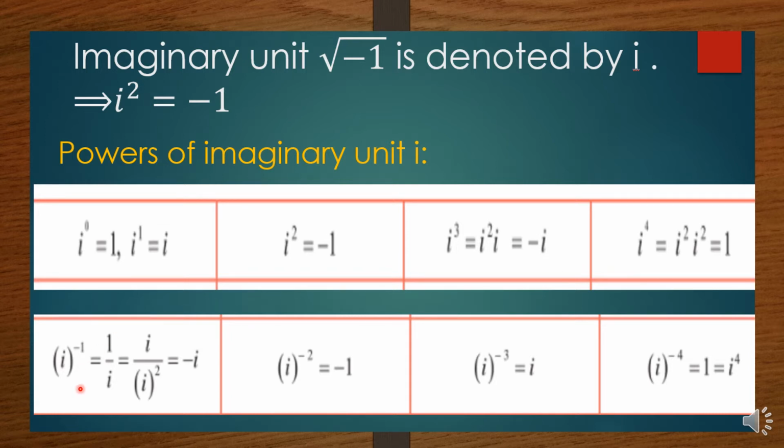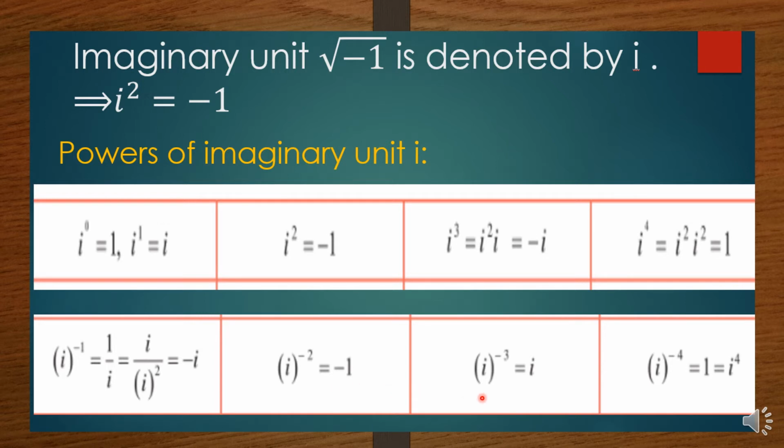Then if you take negative powers, i power minus 1 is 1 by i. We should not have the i term in the denominator, so we have to remove that. Multiply the numerator and denominator by i. So i by i square. i square is minus 1, and that minus 1 you can take to the numerator. So minus i. In the same way, i power minus 2 can be written as 1 by i square. i square means what? Minus 1. So 1 by minus 1 is minus 1.